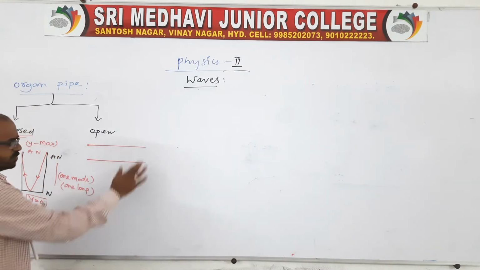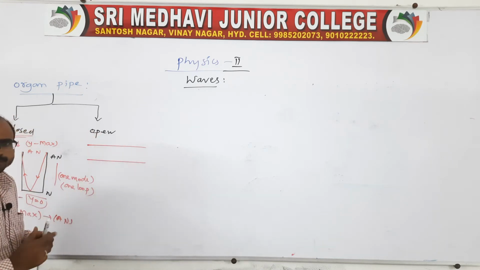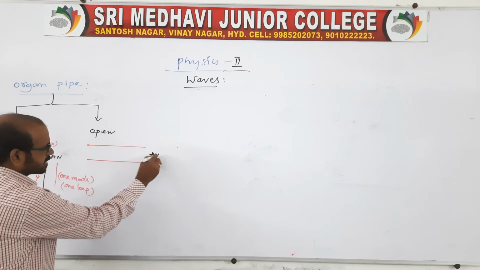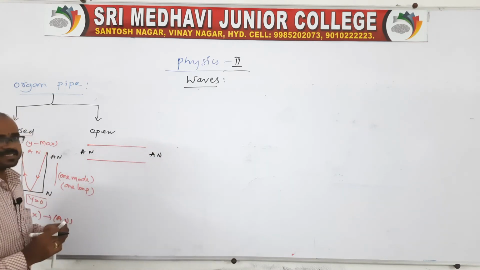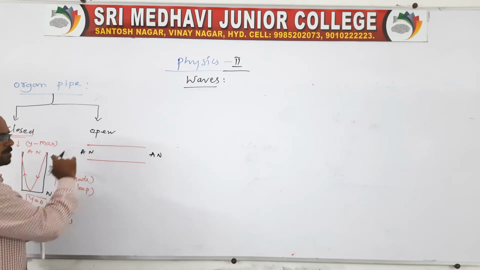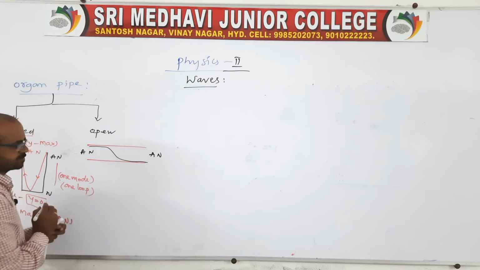Once again I'll explain. Open ends always form an antinode. When air or gas is trapped in the open pipe, the wave goes like this.